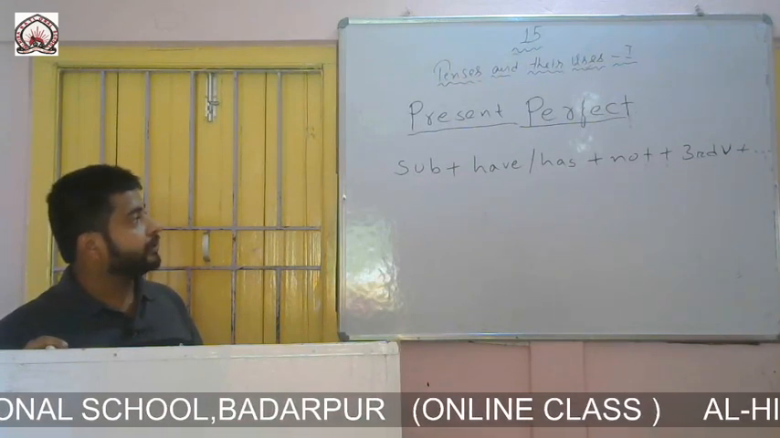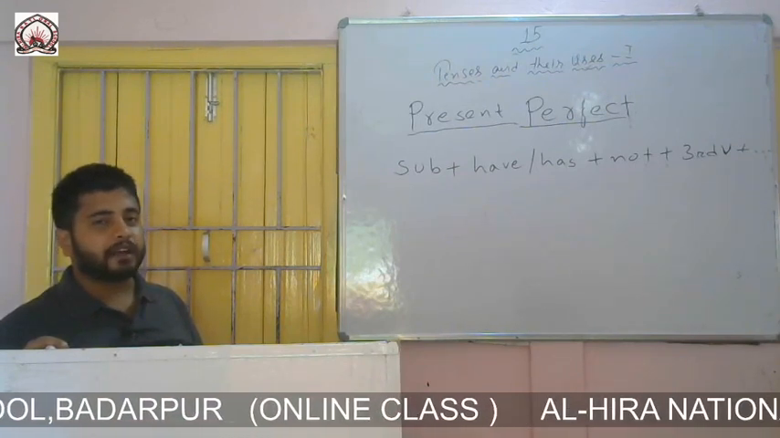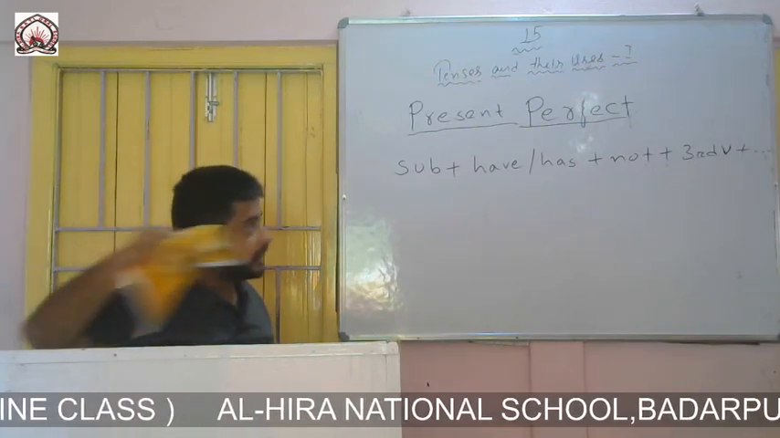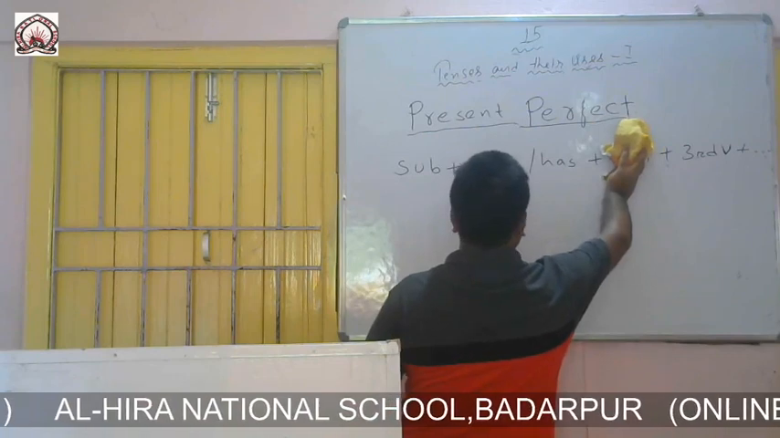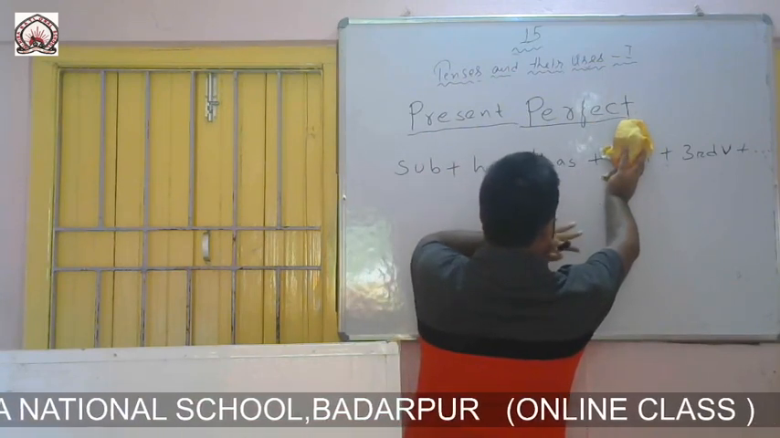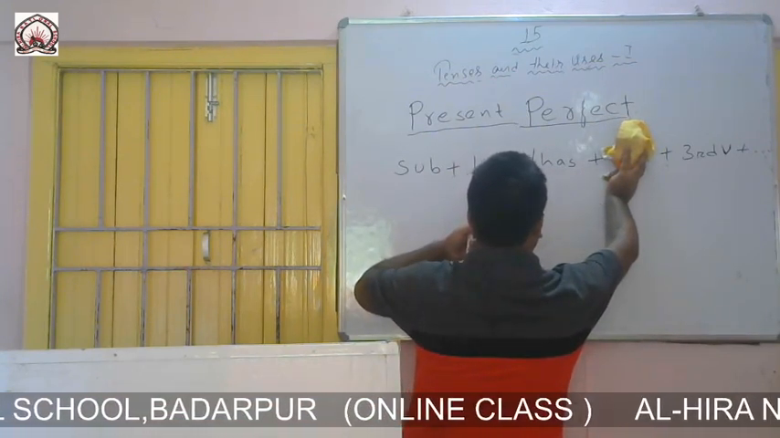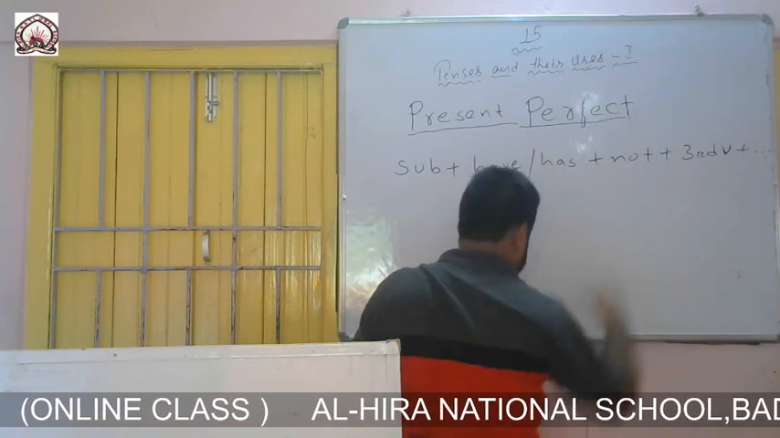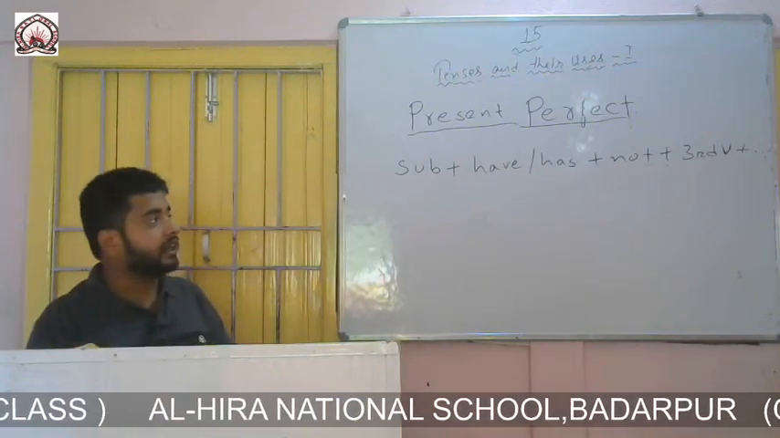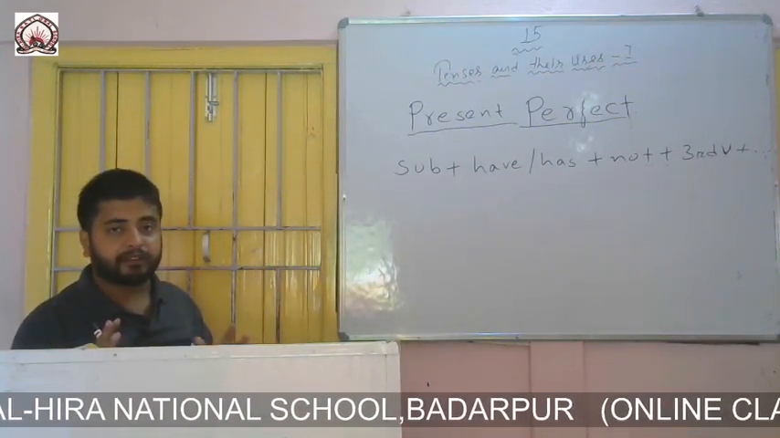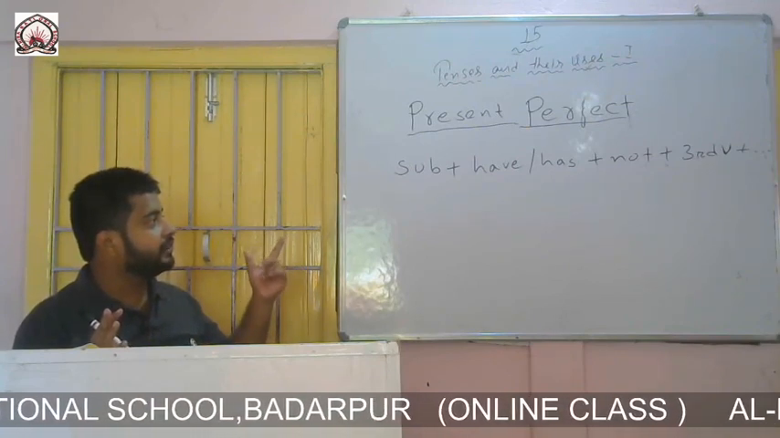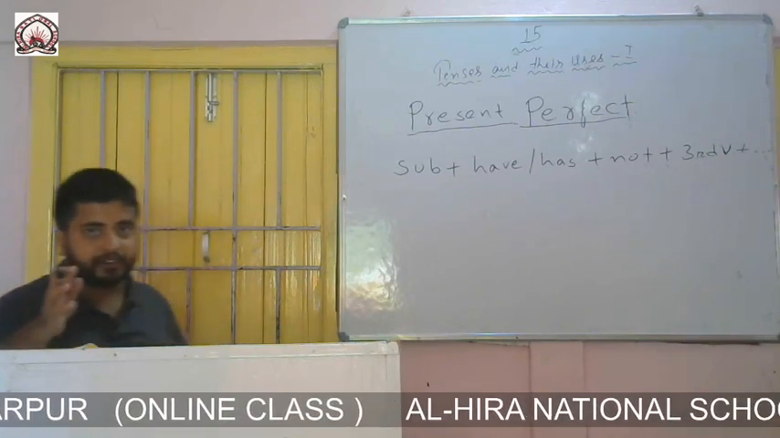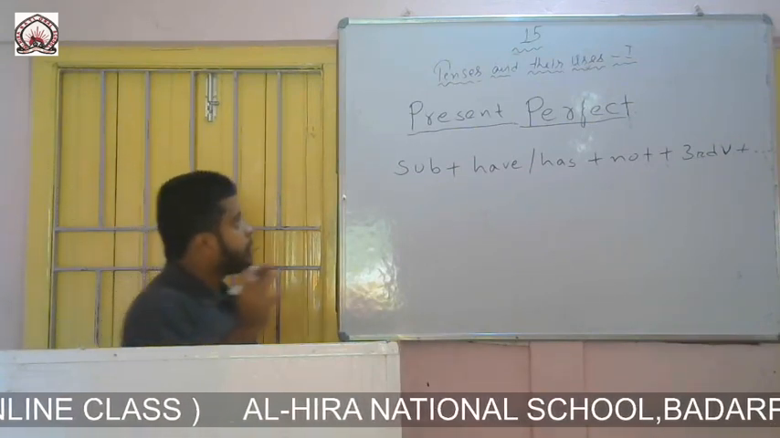The difference between the formation of present perfect assertive and present perfect negative is that in present perfect assertive, not was not there. It was subject plus have or has plus third form of the verb. In present perfect negative, what I have done is added not between the auxiliary verb and the main verb. So this is very simple. Just keep in mind the formation of present perfect assertive, then you can easily remember the formation of present perfect negative. Now I will explain it with 2-3 examples.